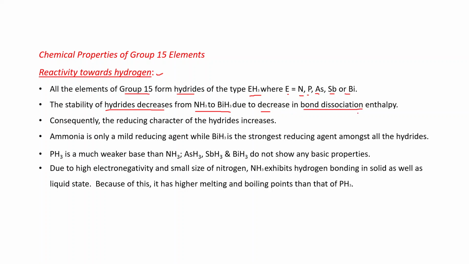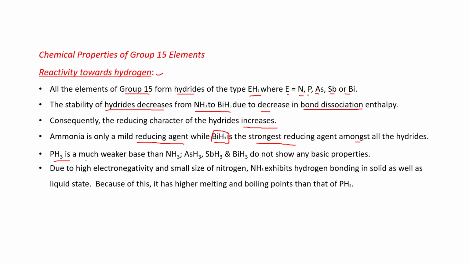Dear students, down the group, the size of the atom increases. That's why bond length increases. When bond length increases, bond dissociation enthalpy decreases. That's why the stability of these hydrides decreases from NH3 to BiH3. BiH3 is the least stable, and that's why the reducing character of the hydrides increases. Stability decreases, reducing character increases. Ammonia is only a mild reducing agent, while BiH3, being most unstable, is the strongest reducing agent amongst all the hydrides of group 15 elements.